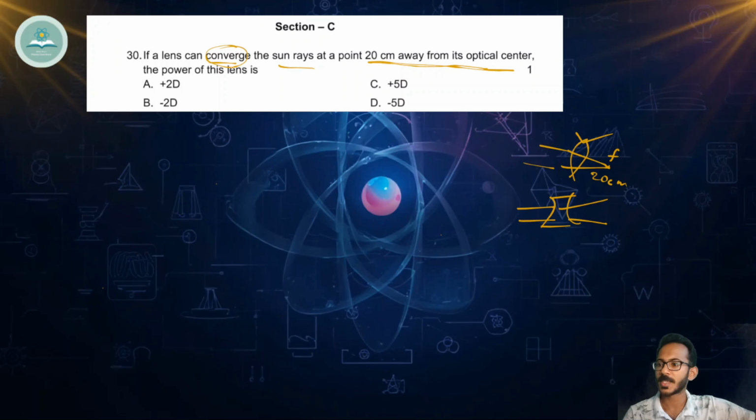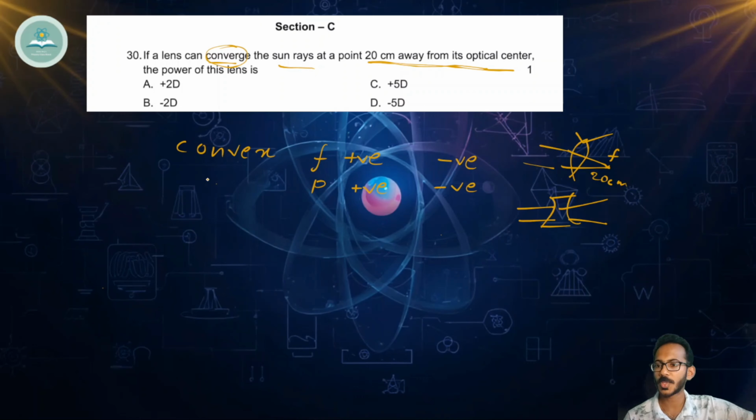Now the question is the power of this lens. For convex, doesn't matter whether it is lens or mirror, for convex the focal length is always positive. Since focal length is positive, power is also positive. This is a common rule. Then for concave, it is the opposite. For concave, the focal length is negative and the power is also negative. Keep this in your mind.